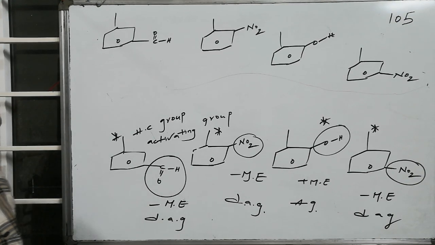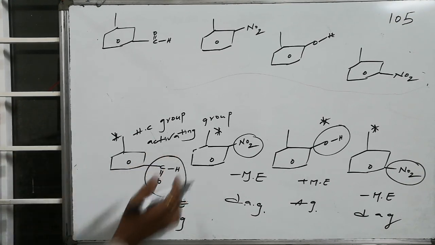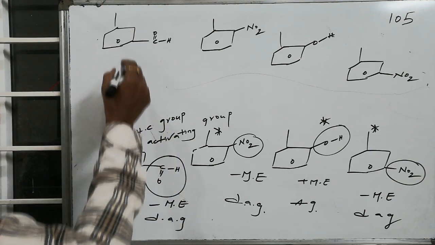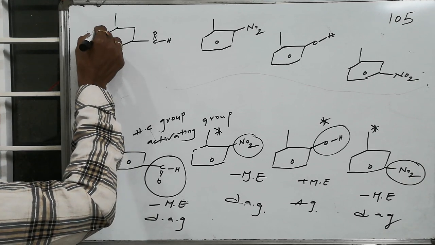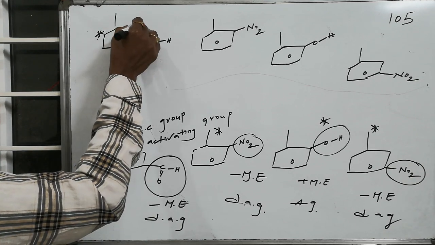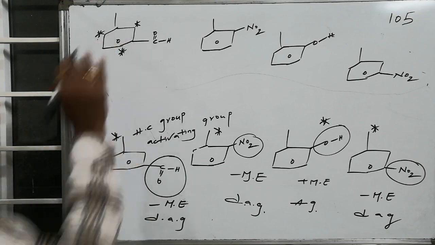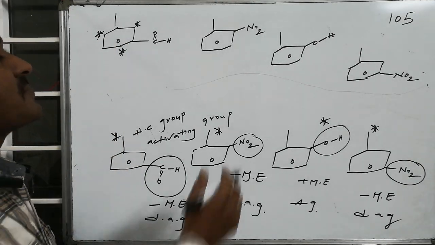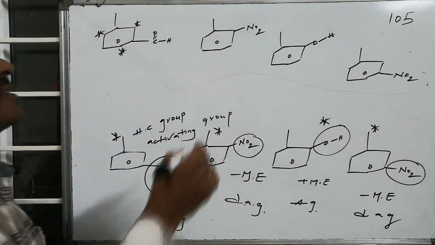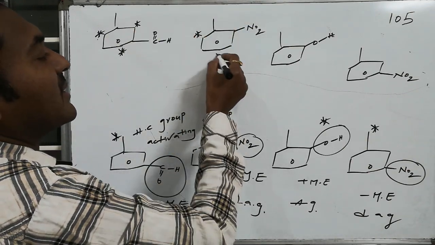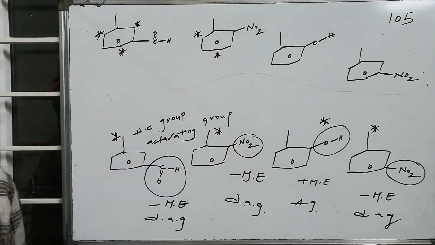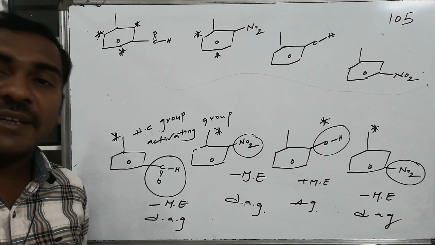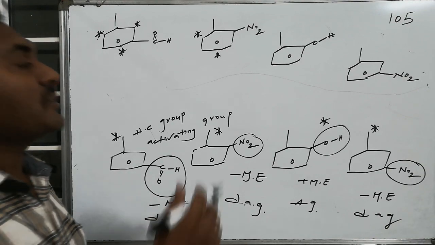So these are the groups, whereas here the deciding group is the activating methyl group, which is acting as an ortho para directing group. Therefore this position becomes ortho with respect to the methyl, and this position becomes para with respect to the deciding group, that is methyl. In this case methyl is the deciding group. Once again it is an ortho para directing group. One of the ortho places is blocked. So therefore the remaining two places are the suitable places for the incoming electrophile to get substituted.